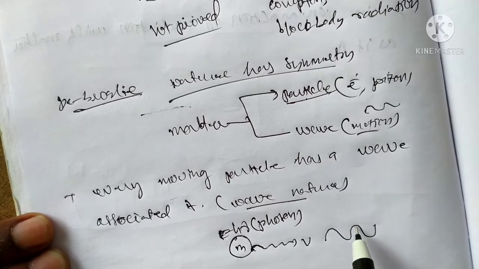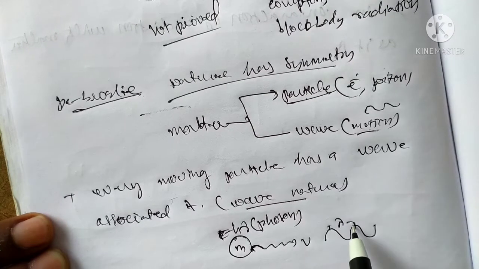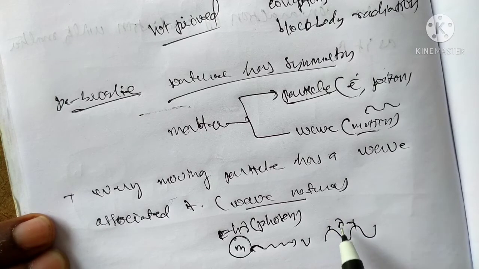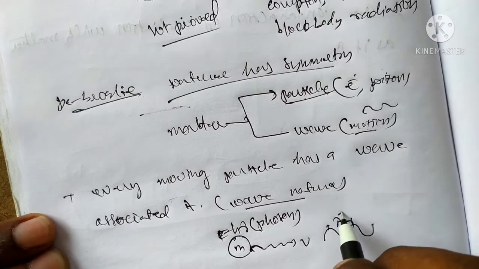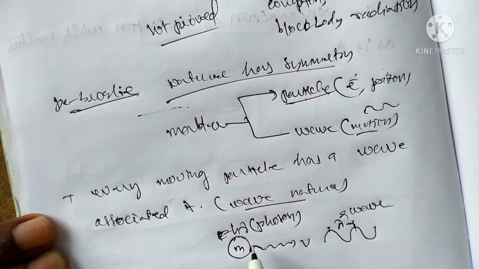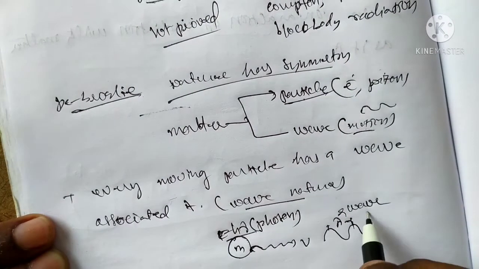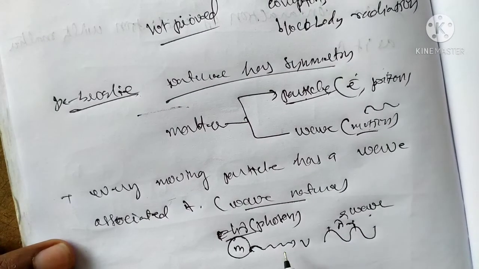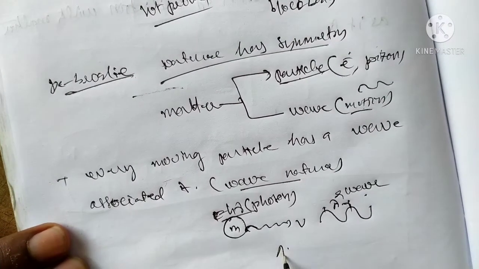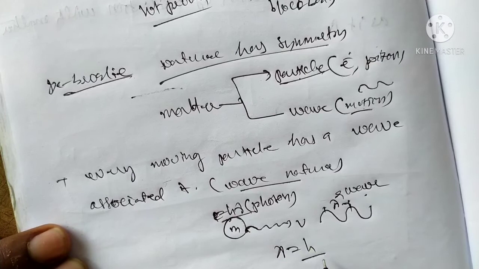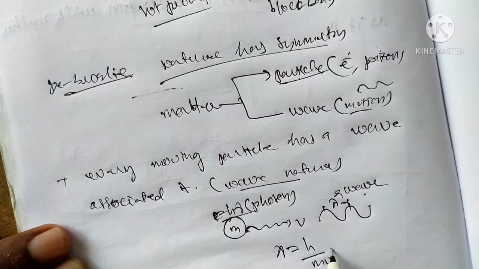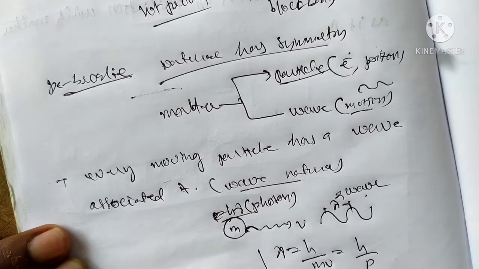This is the lambda, the distance between the two is lambda. Any matter having lambda, that is the wave nature. It is particle nature, and there is a wave nature. According to the formula, lambda is equal to h by mv or h by p.